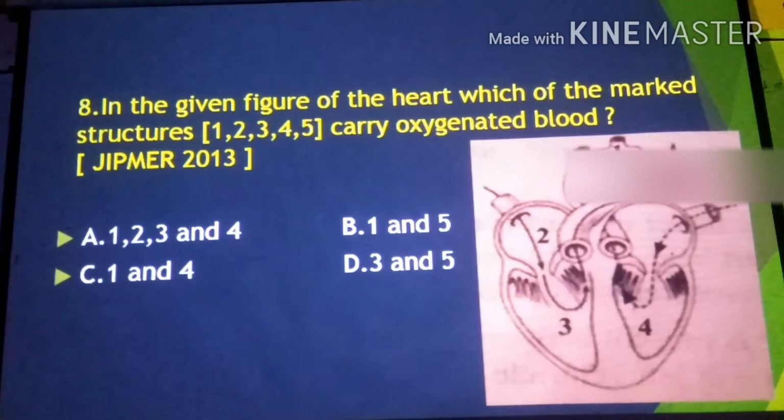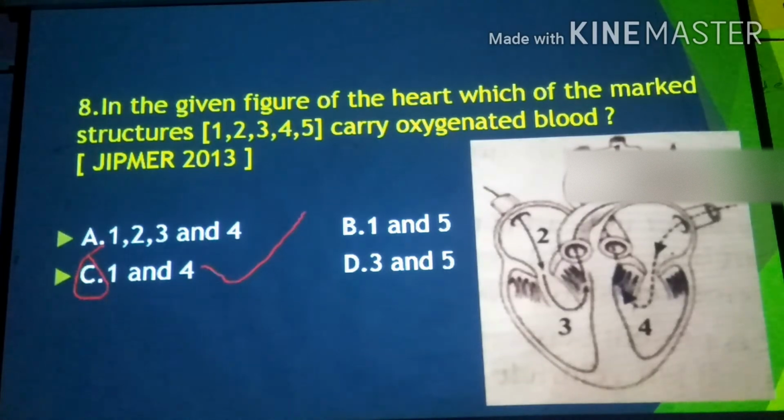Here the oxygenated blood, it is already known to us that the left side of the heart is concerned with oxygenated blood. So 1 indicates the aortic arc, and 4 indicates the left ventricle. So the left ventricle 4 and 1, it means the correct option is C. For this 8th question, the correct option is C, because the matter is related to the oxygenated blood. Then let's move to the next slide.